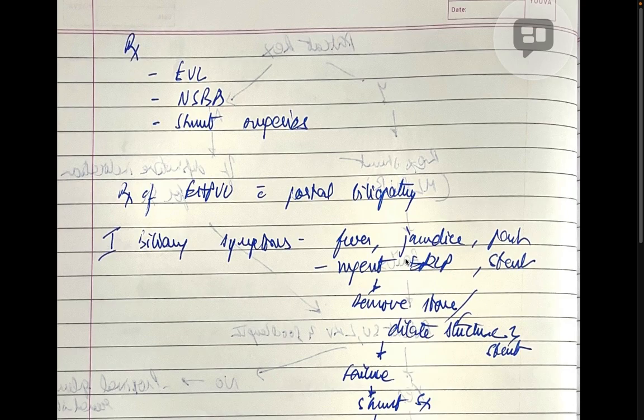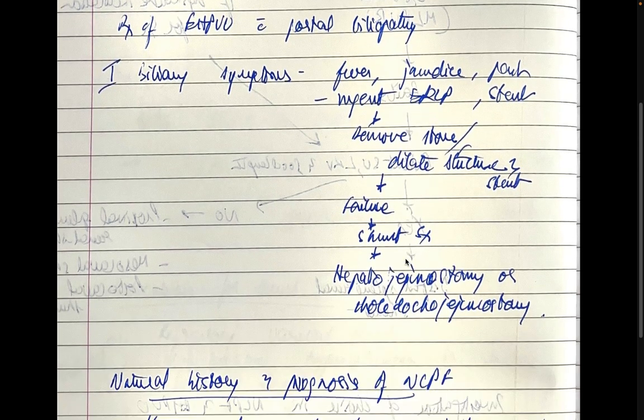The treatment would be EVL, non-selective beta blockers, shunt surgeries. The treatment of EHPVO with portal biliopathy: if there are biliary symptoms like fever, pain, and jaundice, we might need to do an urgent ERCP and stent. And there could be a stone or a stricture present. We do the dilatation and removal of the stone. We have to put a stent. If that fails, we do a shunt surgery, which would be hepaticojejunostomy or choledochojejunostomy.